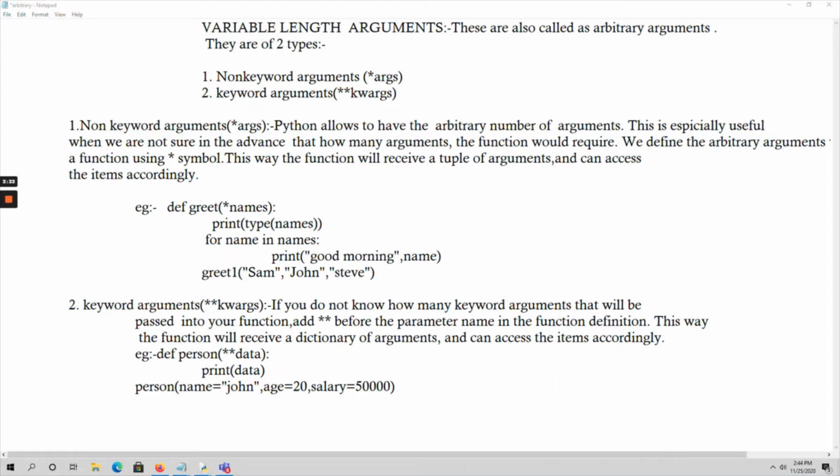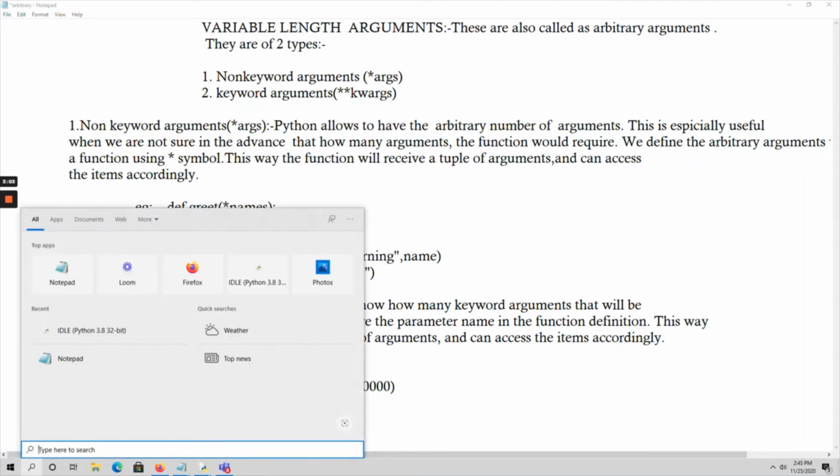Internally, non-keyword arguments are represented in the form of the tuple data type. A tuple is an iterable sequence, just like a list. See, here I am taking an example. Let me execute this example so that you can understand easily.